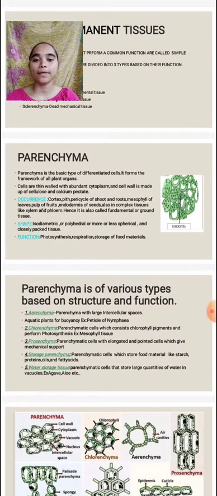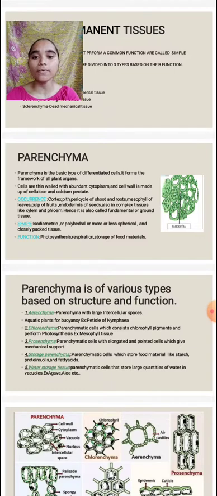About parenchyma: parenchyma is the basic type of differentiated cells. It forms the framework of a plant organ. The cell wall of permanent parenchyma consists of calcium pectate and cellulose.